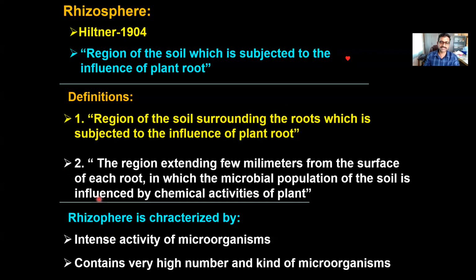I'll give another definition given by another scientist: the region extending a few millimeters from the surface of each root, in which the microbial population of the soil is influenced by chemical activities of the plant.